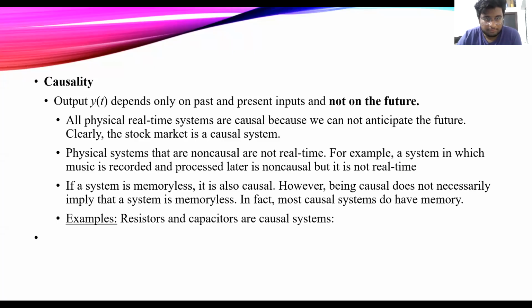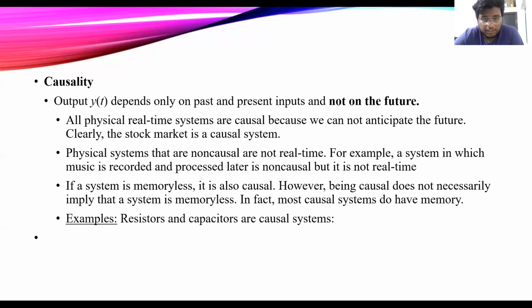Here is an example: y of t is equal to x square of t. Let the input be u of t, which is a unit step bounded input. Then the output is y of t is equal to u of t. Because the output is bounded, the system is stable.